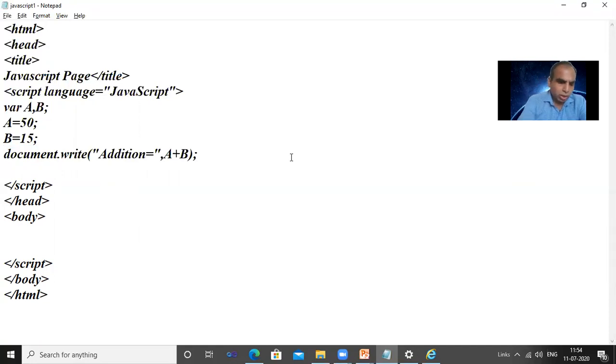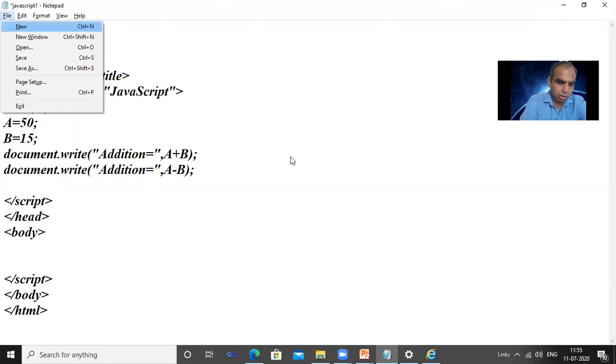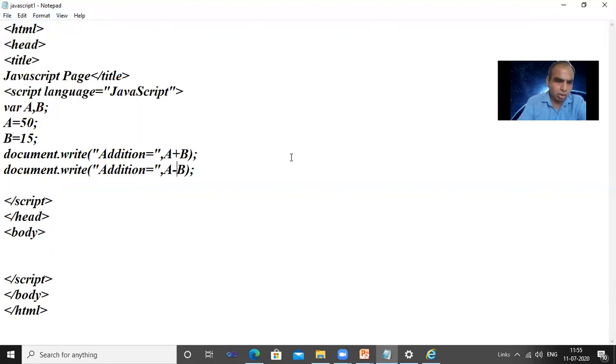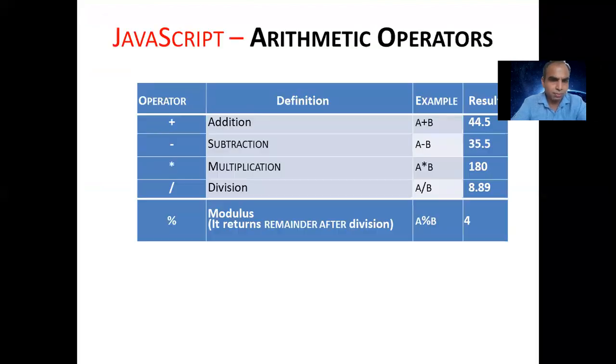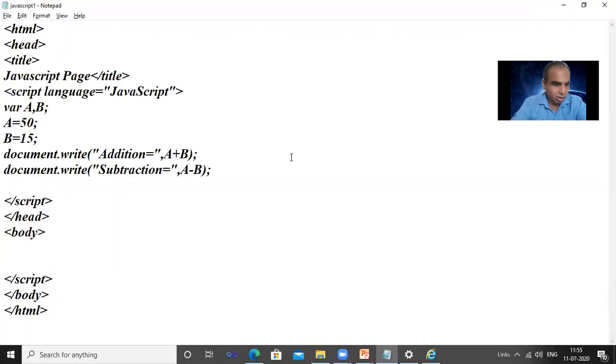Okay, then the plus operator is over. Now a minus b. Here we are using subtraction. File save. See that, refresh, subtraction.